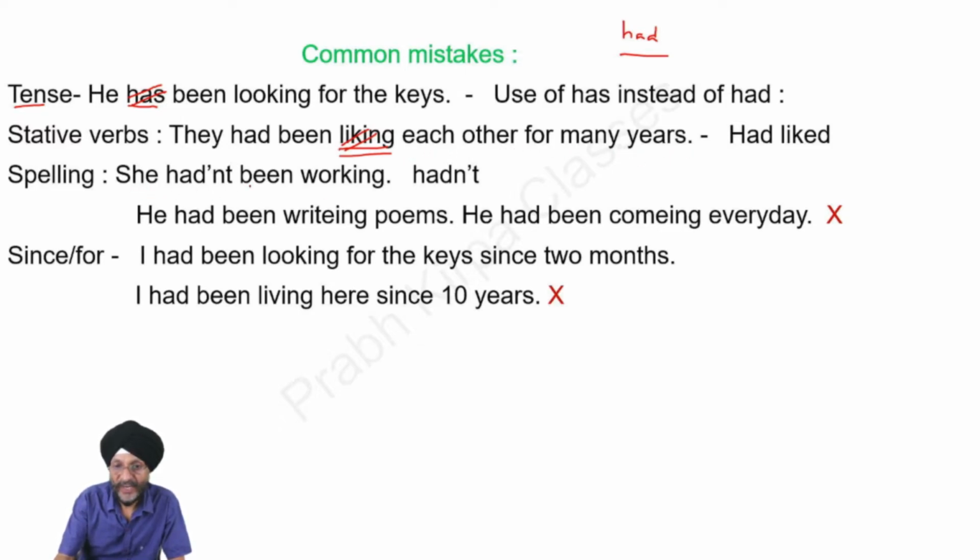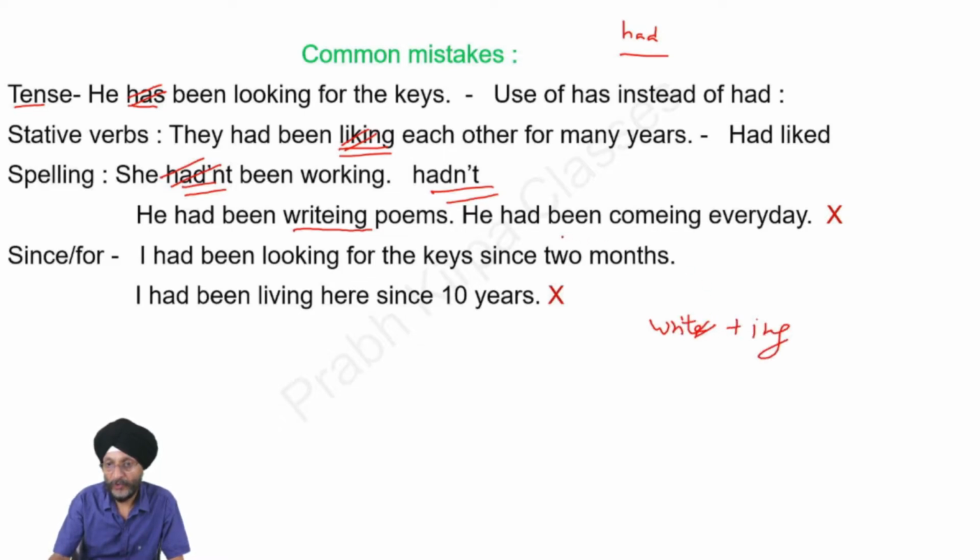Next, she had not been working. You will observe had not been has not been written in a proper form. It should be in the form of hadn't. She hadn't been working. Next, he had been writing poems. As you know, when we write a verb ending in e plus add ing, we remove e. So the correct form is he had been writing. We drop e. The same happens in the case of coming. Come becomes coming. E removed.